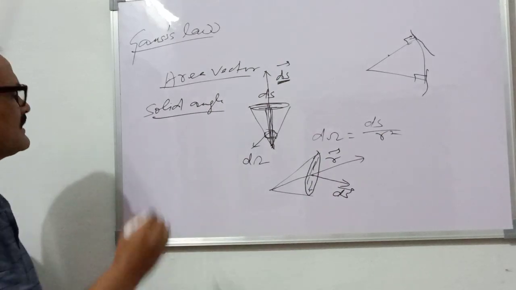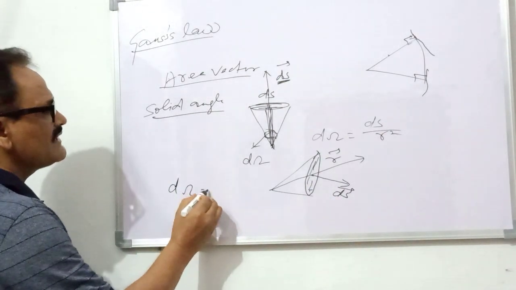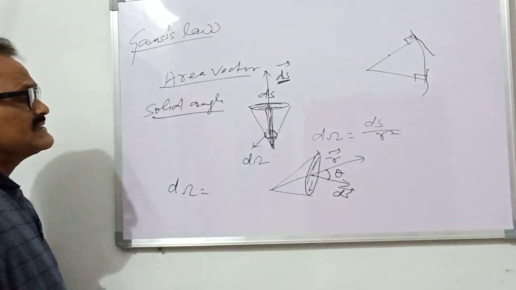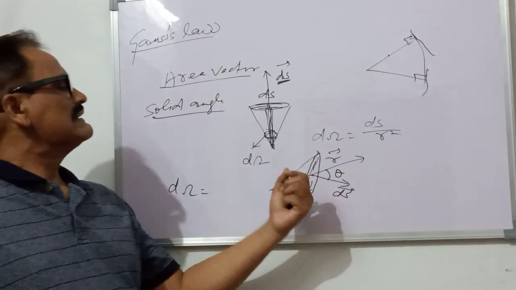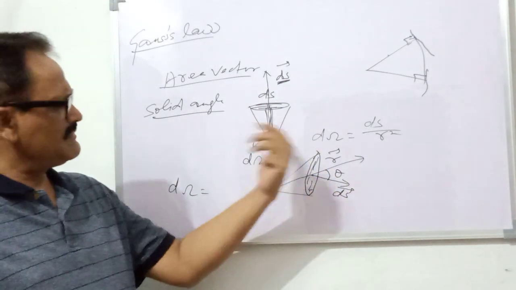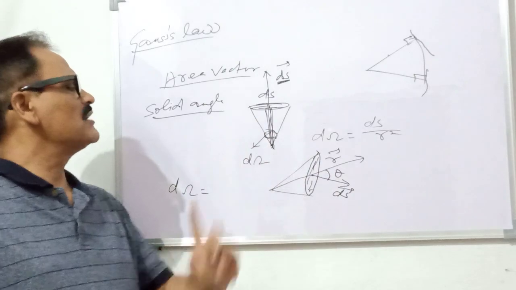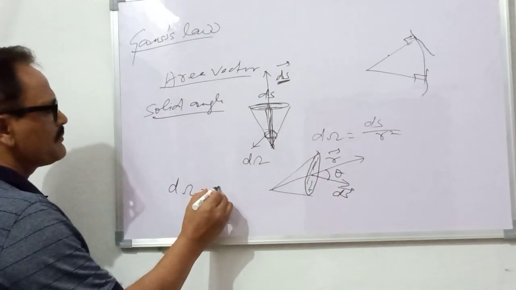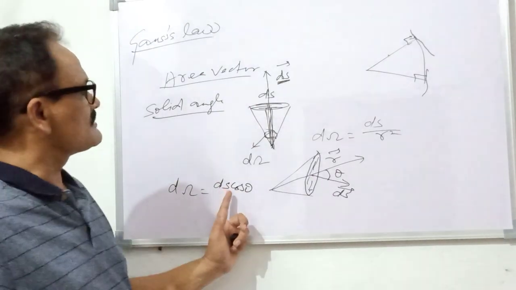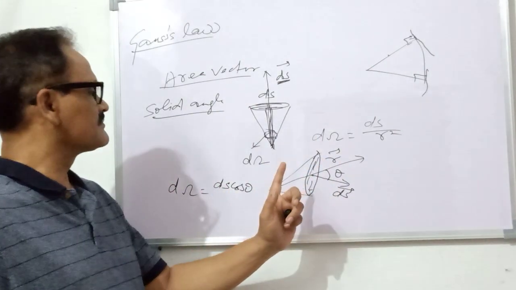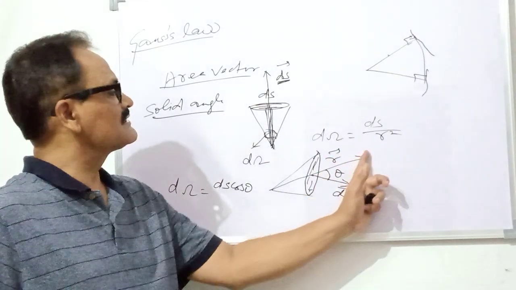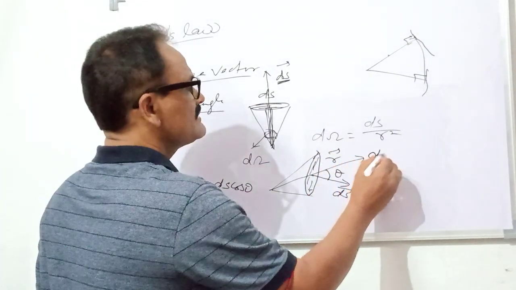In this case, if the angle is theta, then since it is a vector, it has a component along a desired direction. Since it is a vector, you can find its component in any required direction. So its component will be ds cos theta. This ds cos theta is along this r, since ds itself is not along r in this case. This is the ds cos theta.